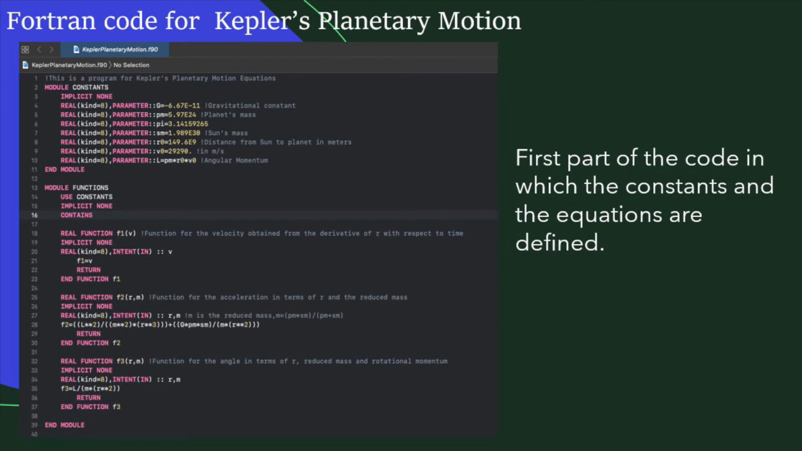Lastly, the third equation is the derivative of the angle with respect to time, f3, and it is equal to the angular momentum divided by the product of the reduced mass and the radial distance squared. This function also depends on the radial distance and the reduced mass.